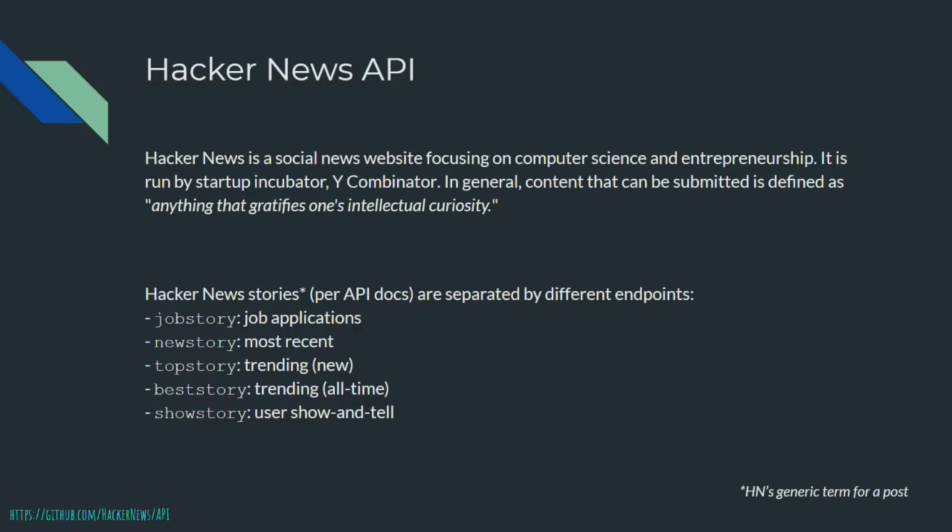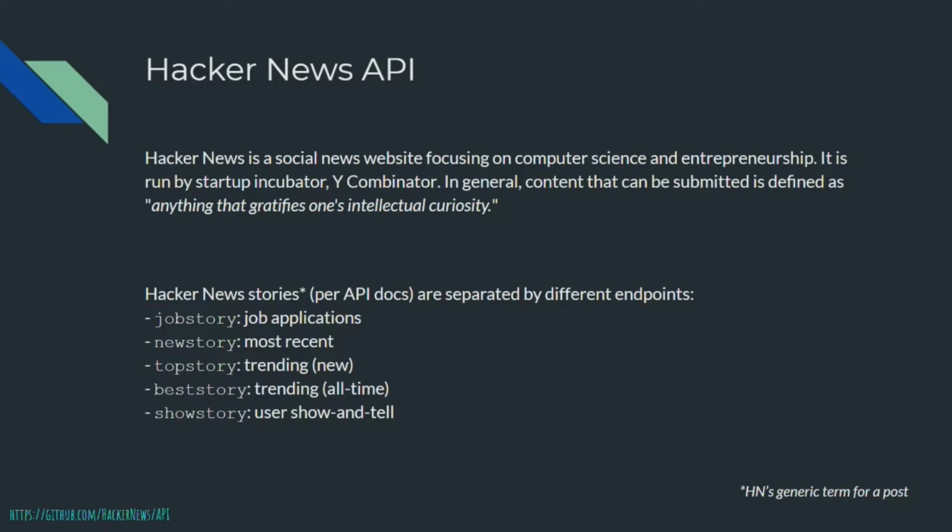So we decided to use the Hacker News API to address this issue. For those of you that don't know, Hacker News is a social news website that focuses on computer science and entrepreneurship. And though most of its posts relate to computer science, the criteria for a post is anything that satisfies one's intellectual curiosity.